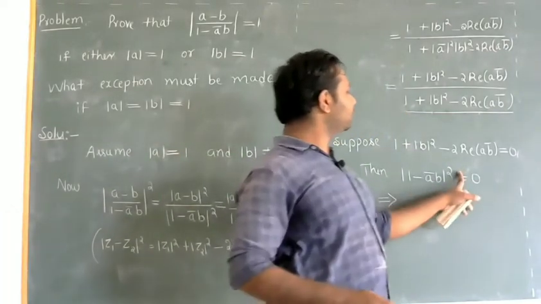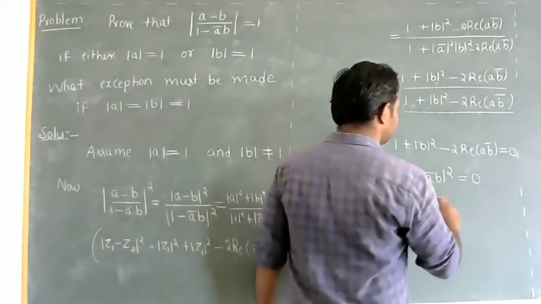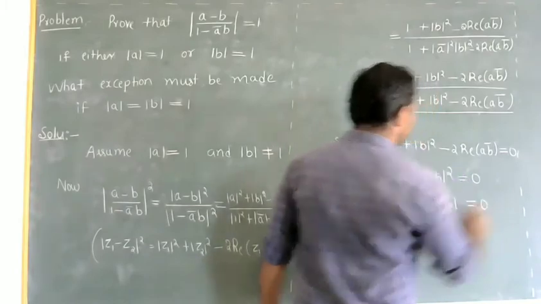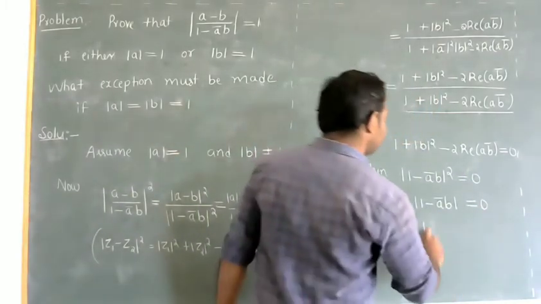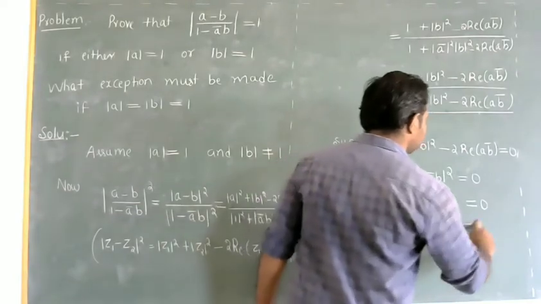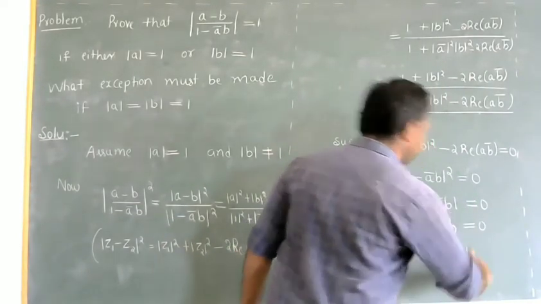Square of some number is 0 means that number will be 0. Now, modulus of some number is 0 means that number has to be 0. So a bar b equals 1.